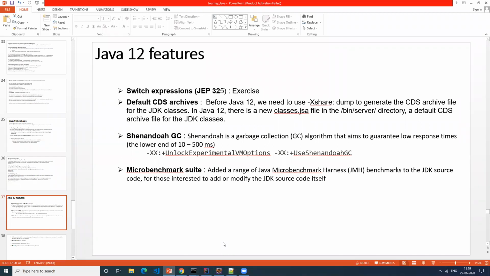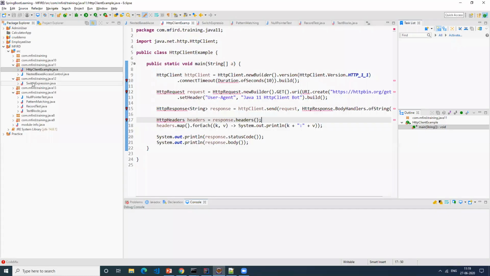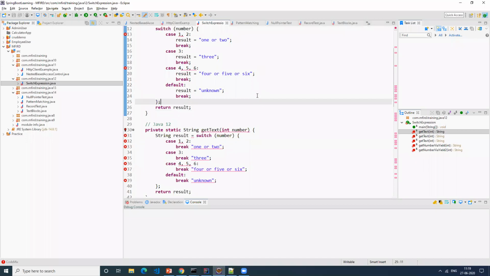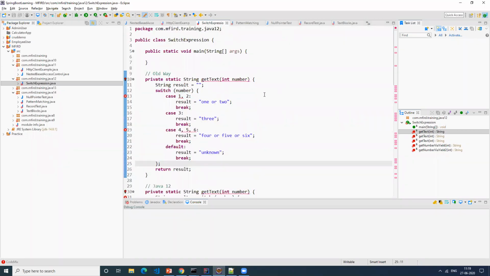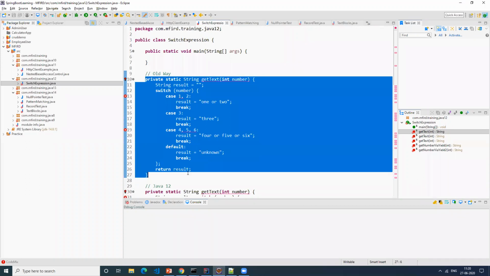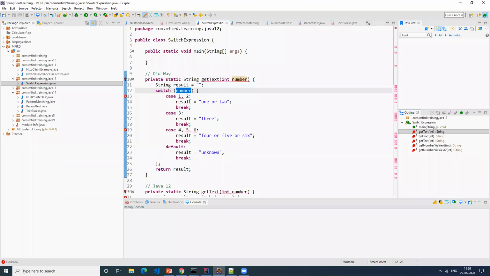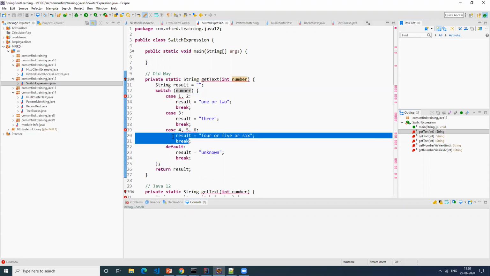I'll go through the code now. My Eclipse is not Java 12 compliant, so that's why the compiler is showing errors here. But I'll try to explain the code. This is how we write it in the existing world: I have something in the switch statement, and based on the value, I return something here, correct? Any questions on this code?